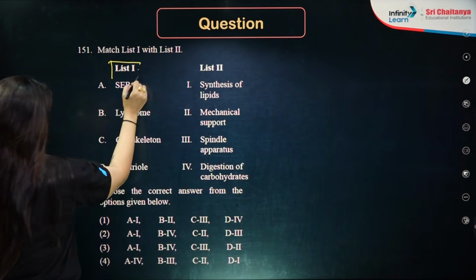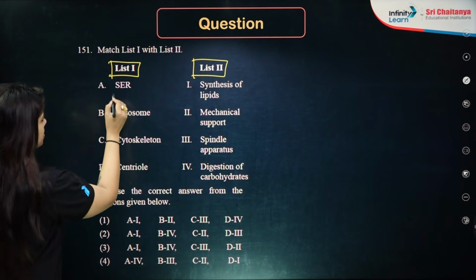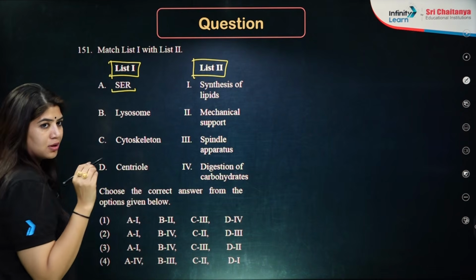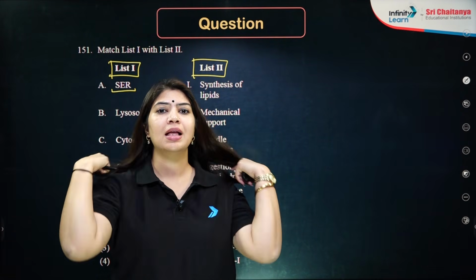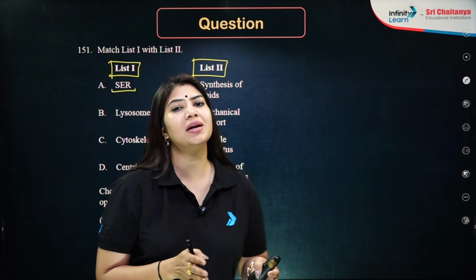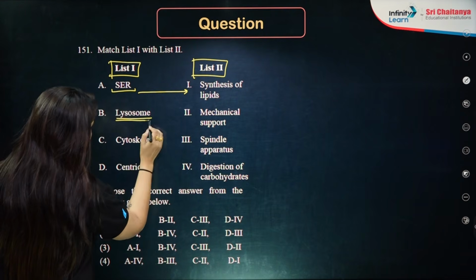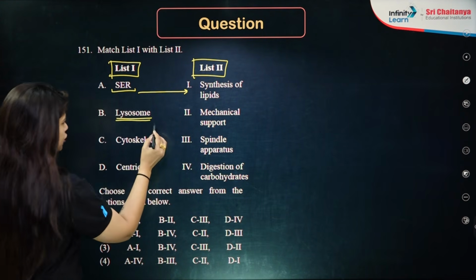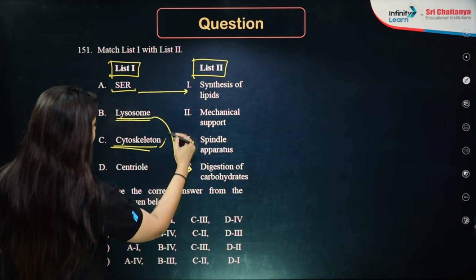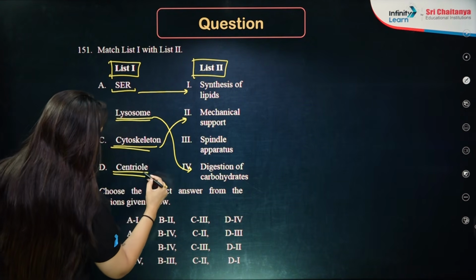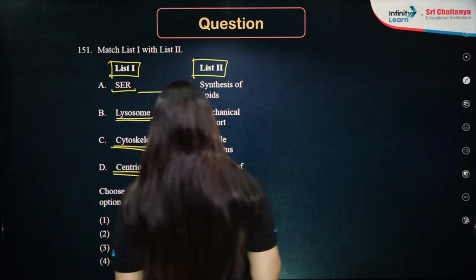Again, a match the column type of question, column 1 and column 2. In the column we have number 1, which is smooth endoplasmic reticulum. RER, or rough endoplasmic reticulum, is going to form ribosomes, and SER is involved in lipid synthesis, so it is going to synthesize lipid. Lysosome, which is also called suicidal bags, is responsible for digestion of carbohydrates. Cytoskeleton gives the mechanical support. Centrioles are involved in spindle apparatus formation, hence they participate in the cell division process.